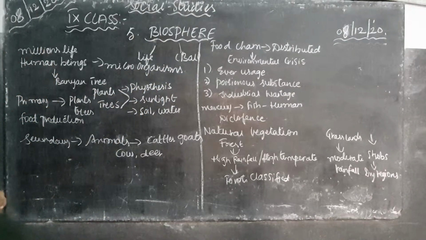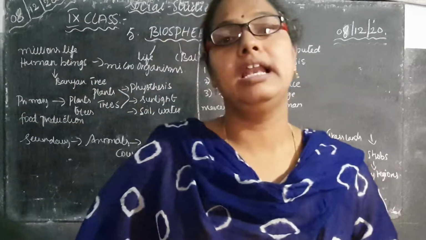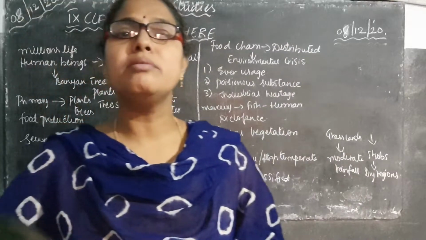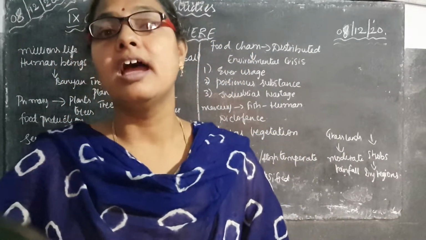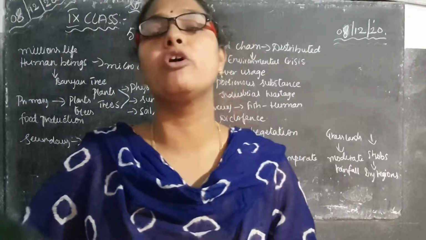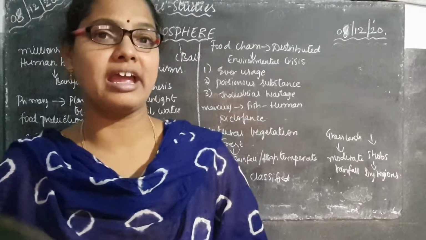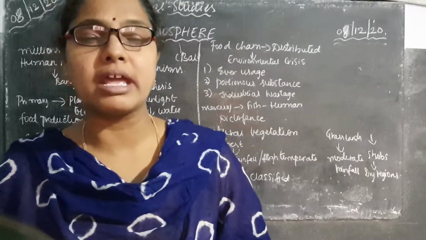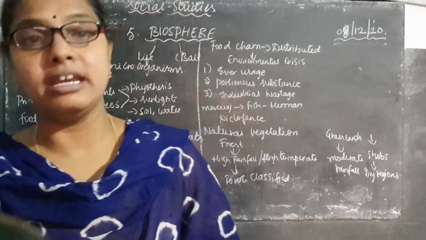Millions of years ago, human beings were living on this land. What are the main sources? Water, sunlight and air. These are the essential things for the survival of human beings on the earth. Without air, water and sunlight, human beings are not able to survive on the earth. Not only human beings but also plants and animals.